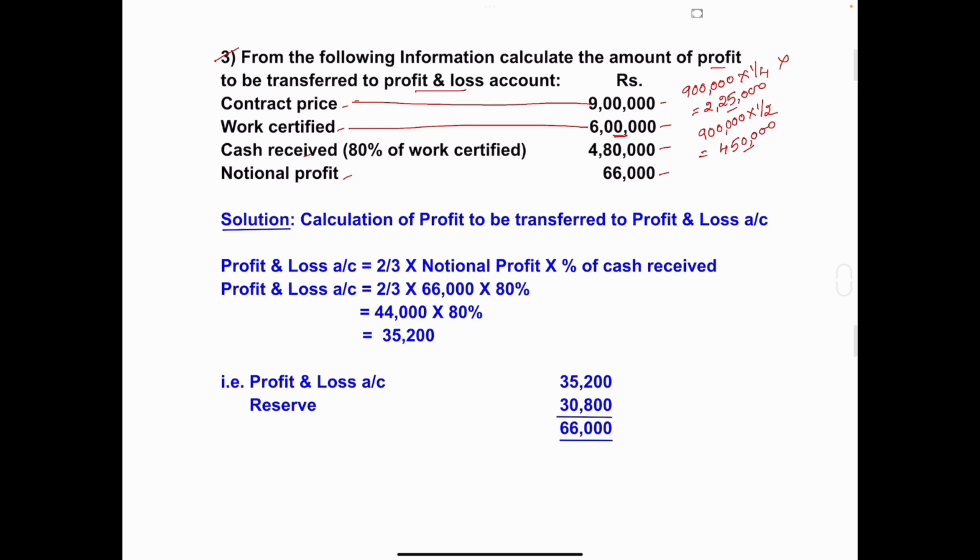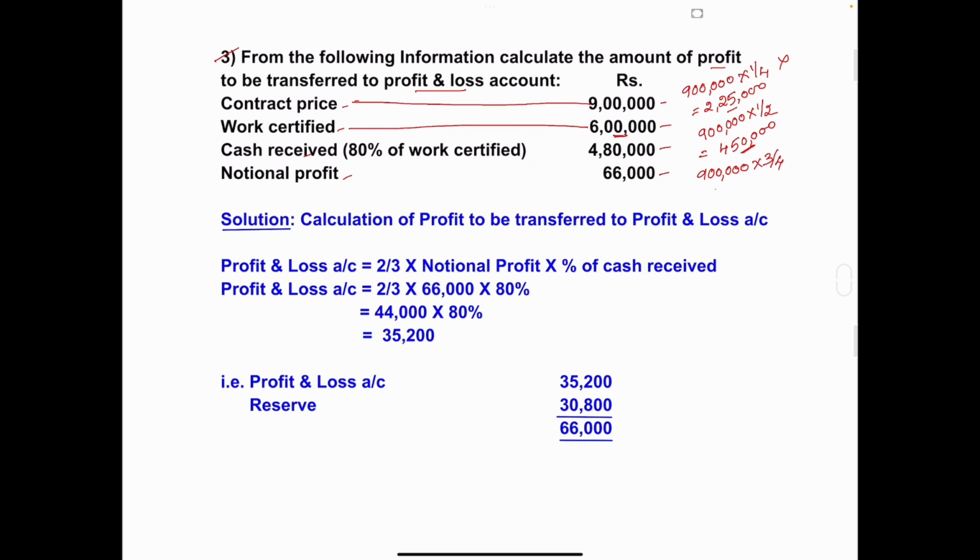So the third condition is if the work certified is half or more than half. Yes, our work certified amount is more than half, no? Half of the contract price is 4,50,000 and work certified is 6 lakh. But it should be less than 3/4 of contract price. So calculate the 3/4 of contract price. 9 lakh into 3/4.